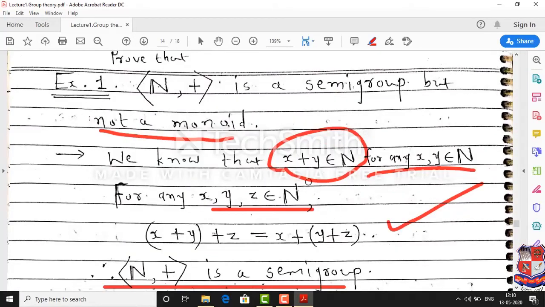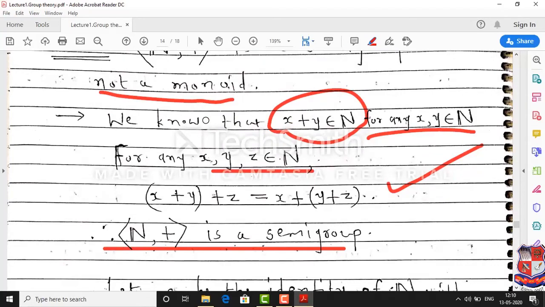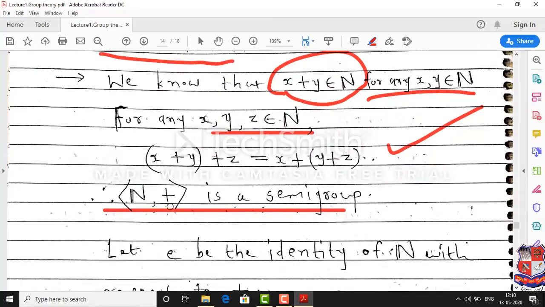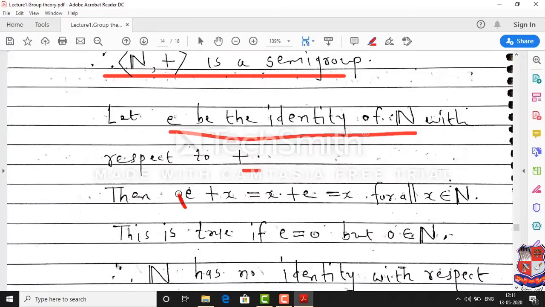Now if we want to show that N is a monoid, then we go in the reverse way. First we assume that N is a monoid, then there exists an identity element in N with respect to the addition operation. So we go in the reverse way. First we assume that N has an identity; if our assumption is wrong we will have some contradiction. So let e be the identity of the set of natural numbers with respect to addition. Then by the definition of identity we must have e plus x equal to x and x plus e equal to x for all natural numbers x.